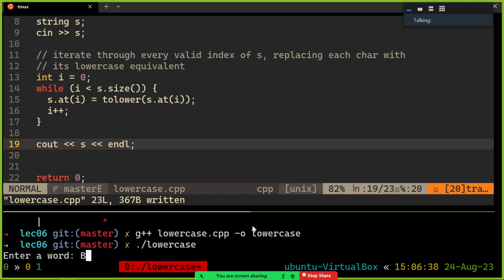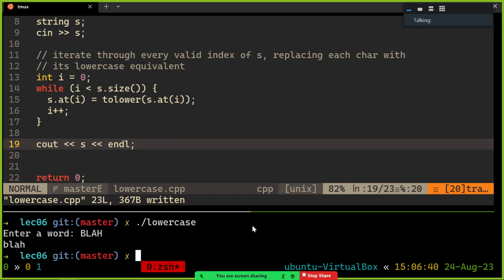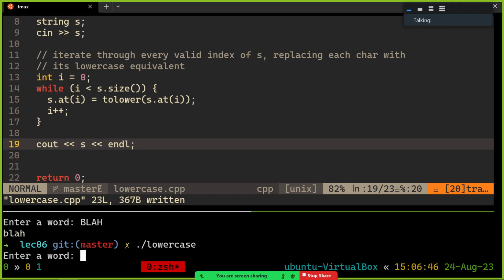So ask the user for a string, all caps "BLAH", and we get lowercase "blah". It went through every index. It changed every character. Print "Hello, watch this", "Hello, comma, space, world, exclamation point." That won't work because there's a space there, and darn, it won't. But I can do this, skip the space, and now it gets the whole thing.